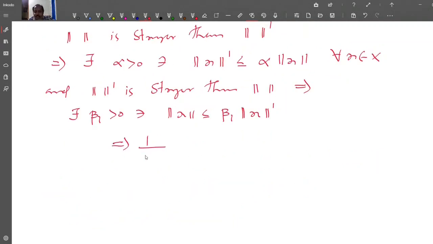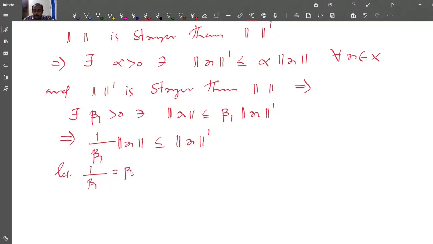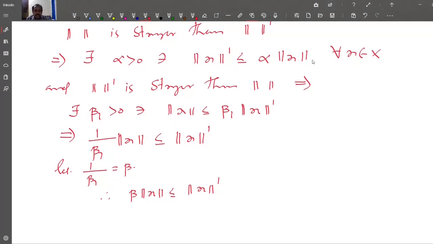So this implies 1 by beta 1 times norm x is less than or equal to norm dash of x. So let 1 by beta 1 equal beta. Therefore beta times norm x is less than or equal to norm dash of x, that is less than or equal to alpha times norm x.